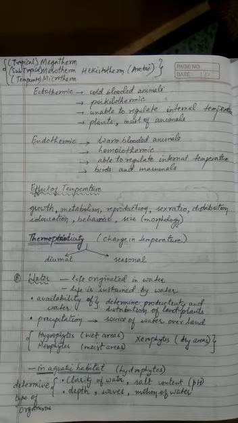We all know plants and most of the animals are ectothermic in nature. Now endothermic organisms are basically warm-blooded animals, also called homeothermic organisms, and they are able to regulate their internal temperature. When a human faces cold conditions, the temperature of the human body is regulated to 37 degrees centigrade or 98.6 degrees Fahrenheit.